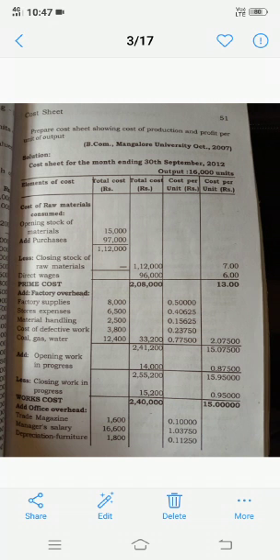So 1,12,000 divided by 16,000 units, 7 rupees is the per unit for closing stock of raw material, right? Similarly for direct wages also, 96,000 divided by 16,000 units, so 6 rupees is the per unit. Similarly 2,08,000 divided by 16,000 units, 13 rupees is the per unit. Because we are doing it online, I am explaining, you just listen to what I am telling. Then only you understand the solution for this problem, right?